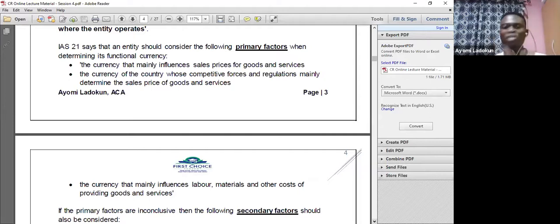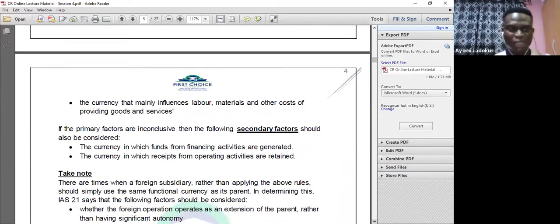Number two, the currency of the country whose competitive factors and regulations mainly determine sales price for goods and services. And the last one, the currency that mainly influences labor, material, and other costs of providing goods and services, okay? So the currency that mainly influences the sales price of goods and services, the currency whose competitive forces and regulations mainly determine the sales price of goods and services, and the currency that mainly influences labor, material, or other costs of providing goods and services.